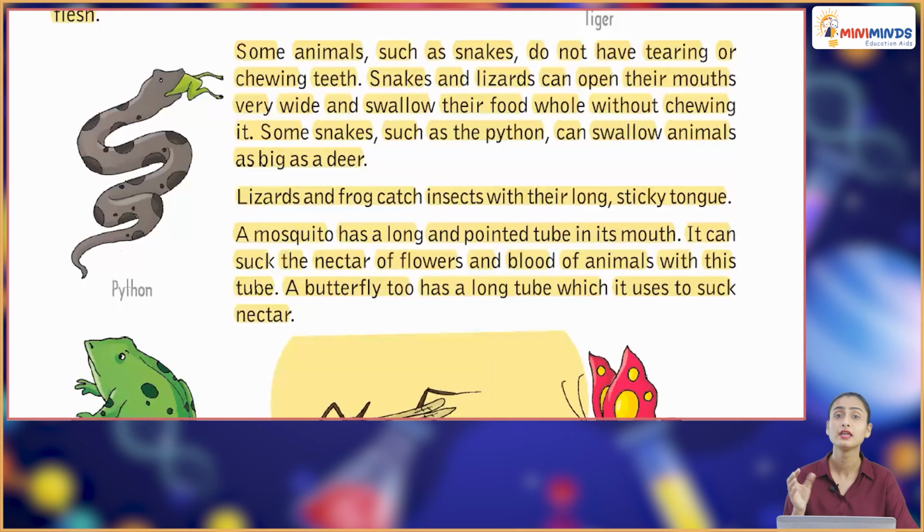And then you have python. These can swallow an entire animal at once, completely. The lizards and frog catch insects with their long sticky tongue. A mosquito has a long and pointed tube in its mouth. It can suck the nectar of flowers and blood of animals with this tube. A butterfly too has a long tube which it uses to suck nectar.